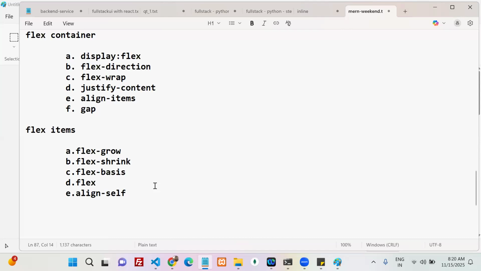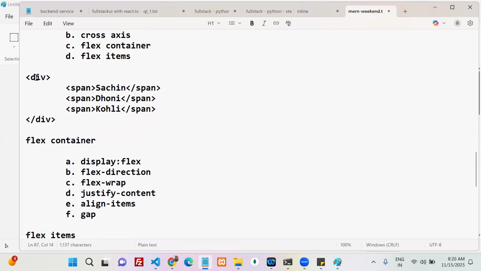All okay? Flex container properties and flex item properties, we can give examples. Which one can you say is the container? Whenever you apply display flex to that particular element, that element turns into a container.